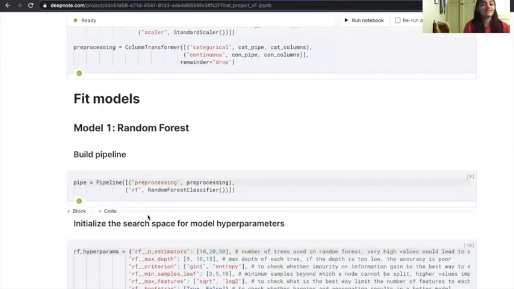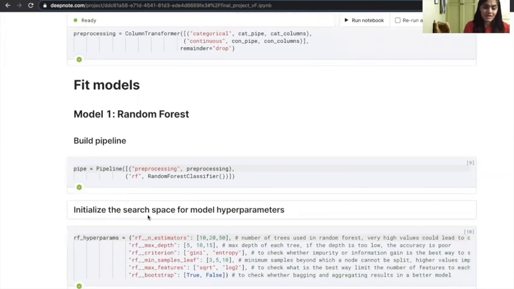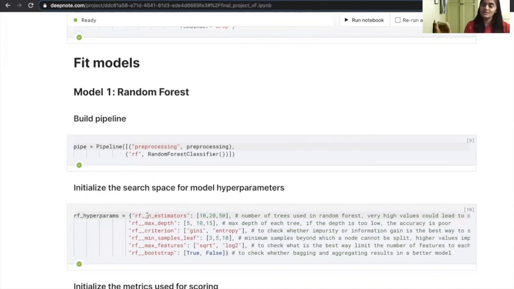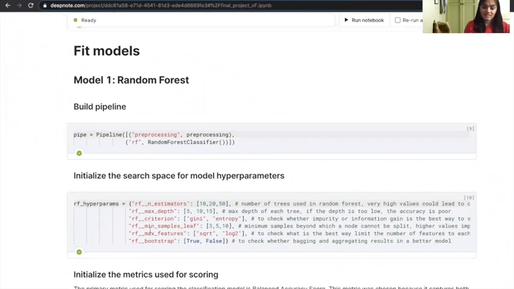The first model that I fit was random forest. I wanted to explore how the creation of an ensemble impacts this data set, which is why I experimented with the number of estimators, max depth, minimum samples per leaf, and the way max features were decided to be fed into each of these trees. I also wanted to check whether bootstrapping had any impact on the model's predictability.